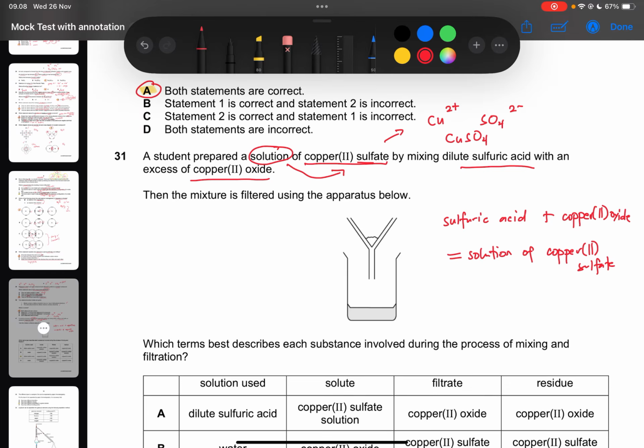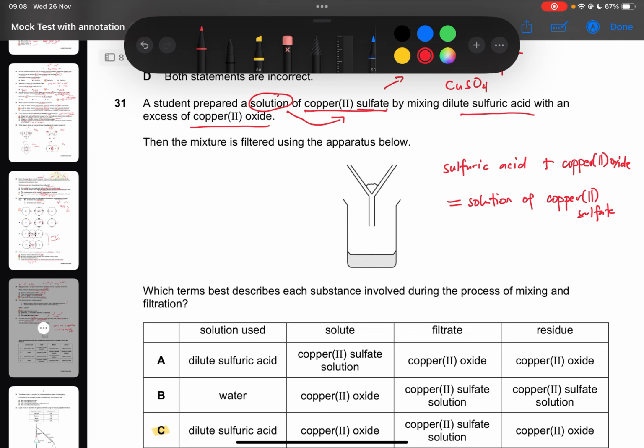preparation of salt. But in here, we just need to identify how to make a solution, which will be the solute, which will be the solvent, and when we filter it, which will be our filtrate and our residue. So based on our setup, again, let's identify the different parts. This is our beaker, and this is our funnel. Then inside our funnel, we have our filter paper.